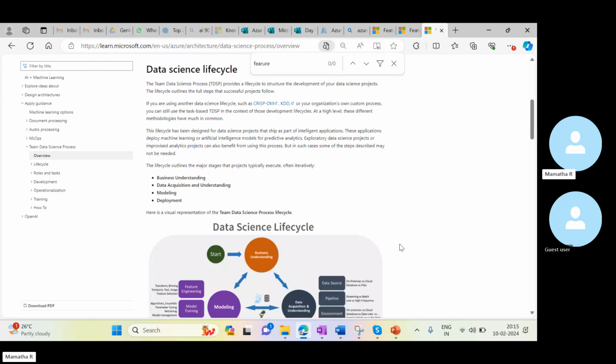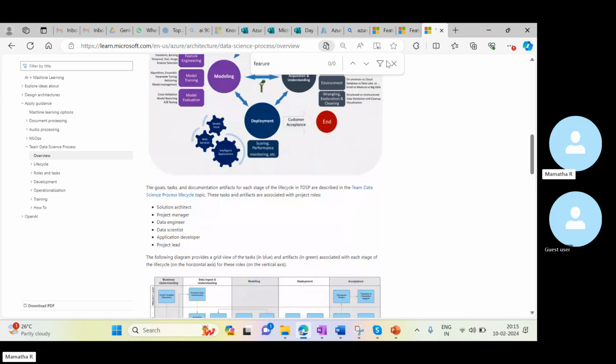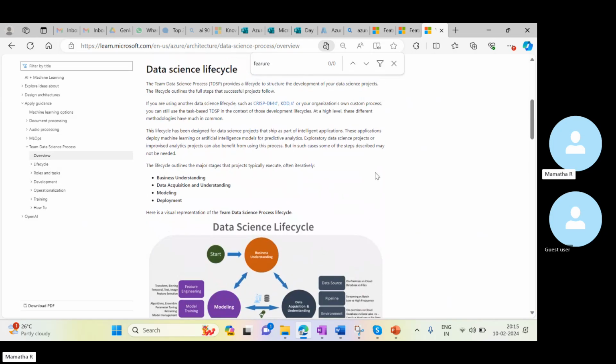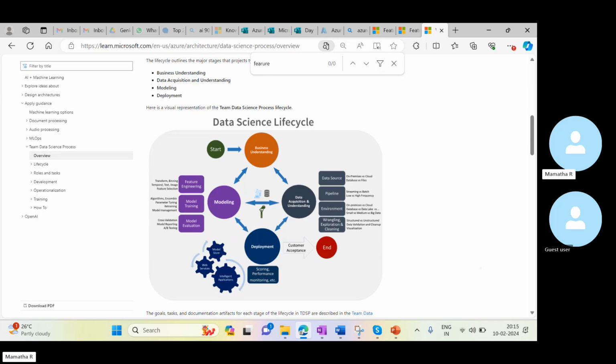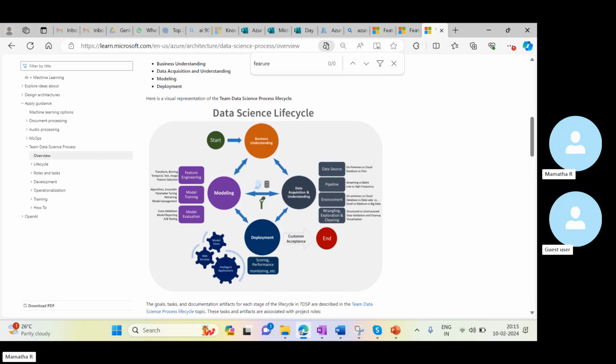I'll find the appropriate link and give it to you. This is about when we implement applications and models, how exactly we play with the data. Whenever we build our own model, first we are going to have a data set. Right now we have taken a data set which is already present.